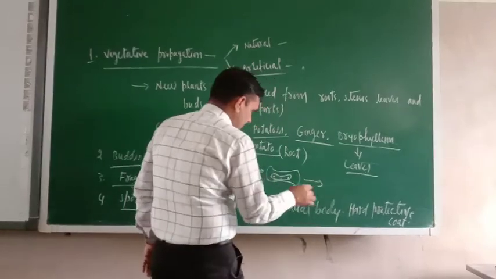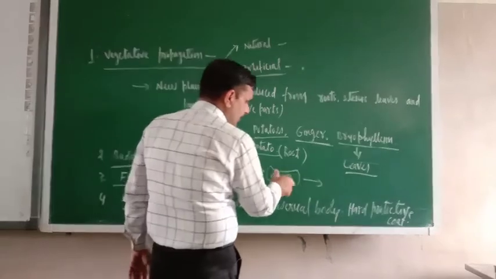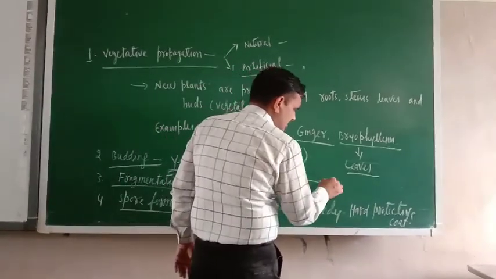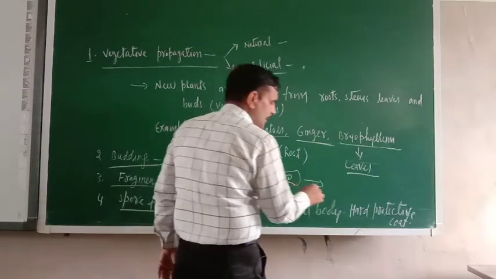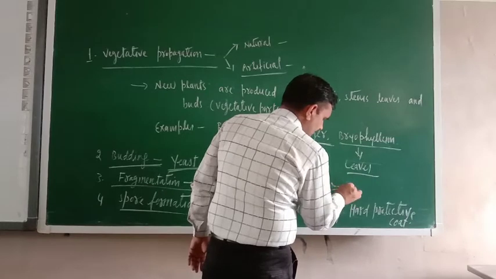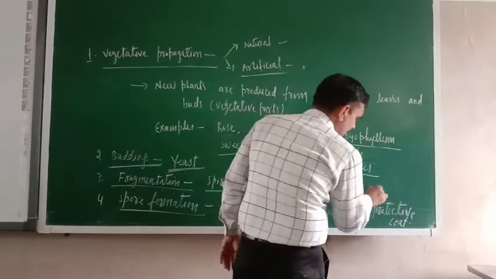Now just see, earlier it was like that, now it is like that, and after some time one constriction will develop, and this constriction will break into two individual buds.